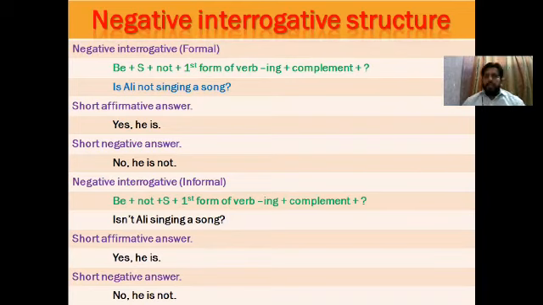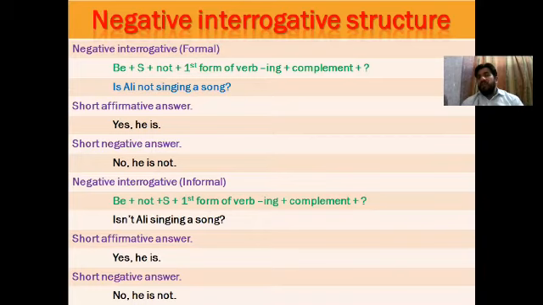Then we have negative interrogative, formal, and negative interrogative, informal. In negative interrogative, we have two. Formal means polite, which is useful, and informal means which is not polite, impolite. Both of the ways are correct. We can follow the formal way, we can follow the informal way.